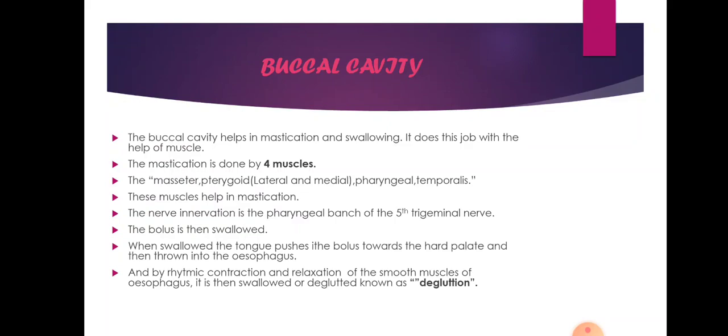So during that moment, a small particle of food may enter the trachea or windpipe. During that condition, the trachea contains cilia, and the cilia help in rapid ejection of that food particle out of the windpipe, because it is considered a foreign particle, which causes immense coughing during swallowing.